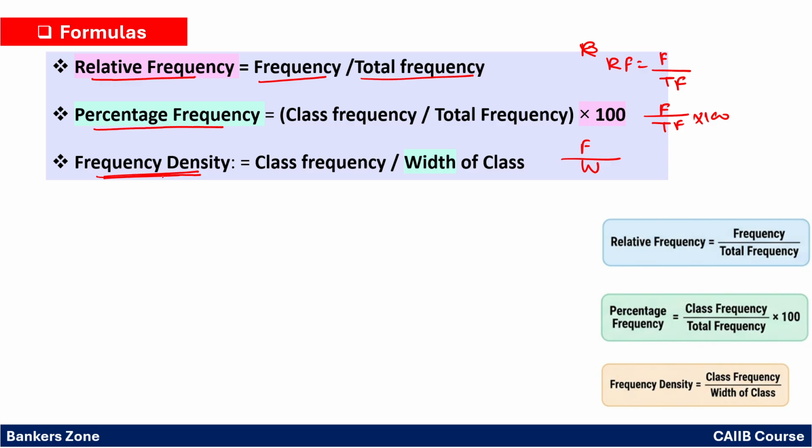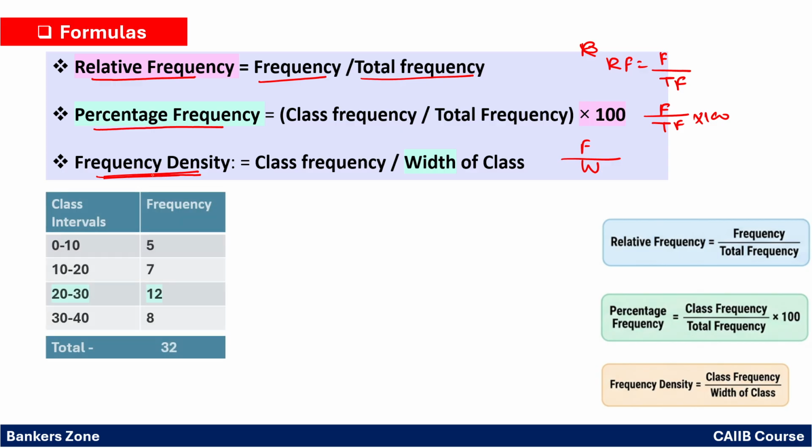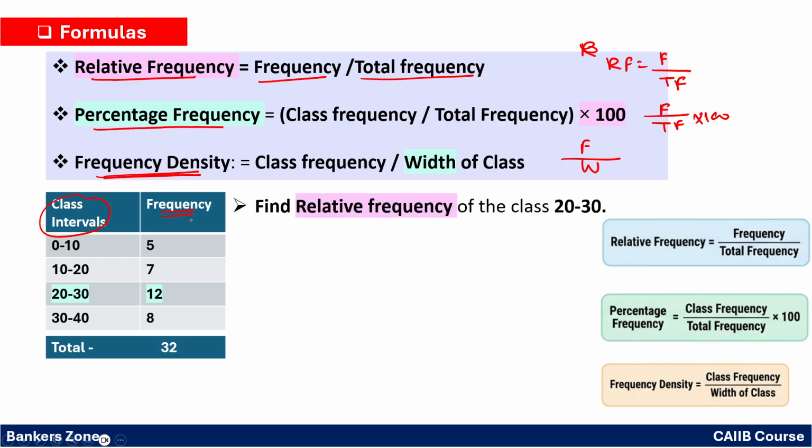So these are the very simple formulas. Now see, through an example you will get the idea. Suppose they have given the class interval and the frequency. Now they are asking to find the relative frequency for the class 20 to 30. So where is 20 to 30? Here is the class 20 to 30. So in that case we have to find the relative frequency.